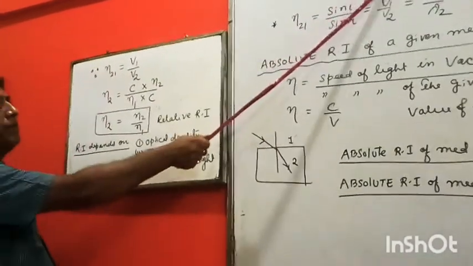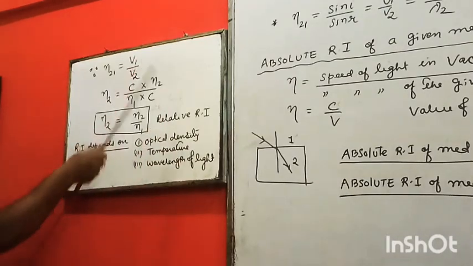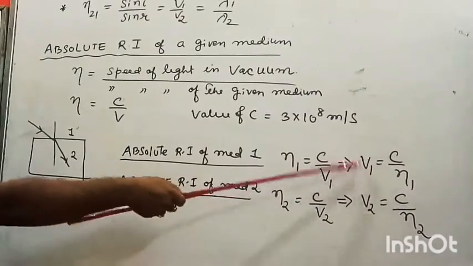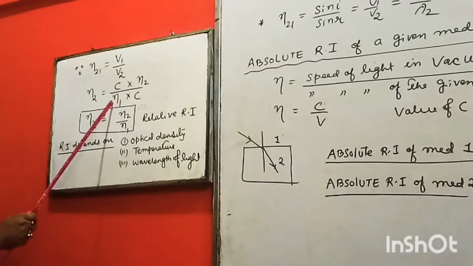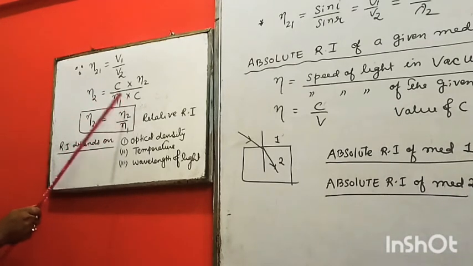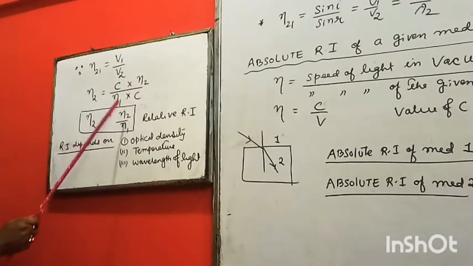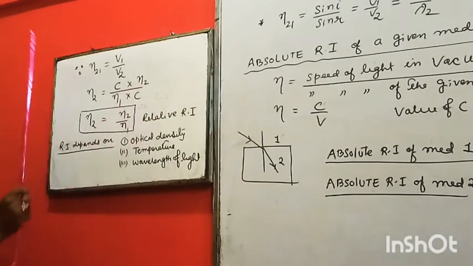Already we have proved v1 by v2. So v1 by v2 is what? What is v1? v1 means c by n1. So put c by n1. And what is v2? c by n2, but since divide we have to reciprocate. Now c c cancel. So it is n2 by n1. And this is called relative refractive index.